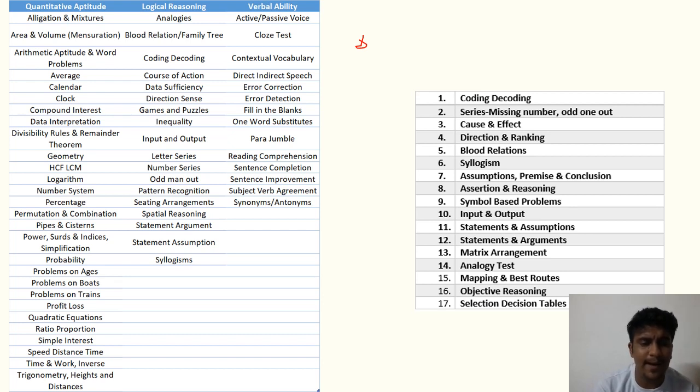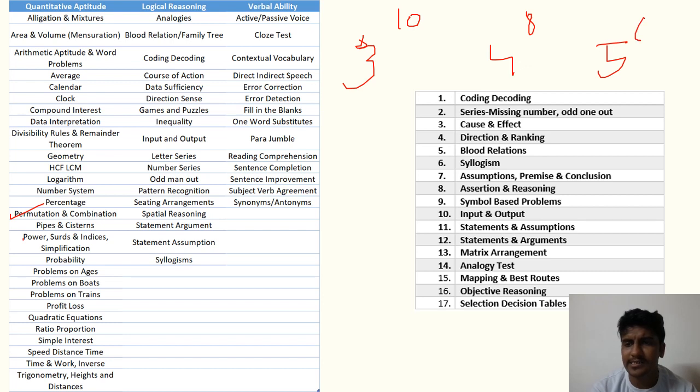Permutation, combinations and probability. So permutation, combination and probability is basically, suppose a dice is rolling, or suppose it's a head and a tail, or men and women, those kinds of questions on probability and combinations could be asked. Next up we have surds, indices, simplification and power. So they might tell you that 3 to the power 10, what would be the answer? Or they could make the questions more intricate, like 3 raised to 10, 4 raised to 8, 5 raised to 6 and 6 raised to 2.